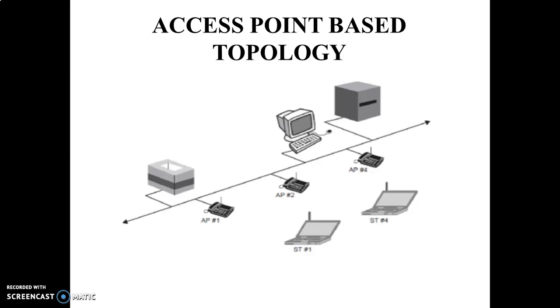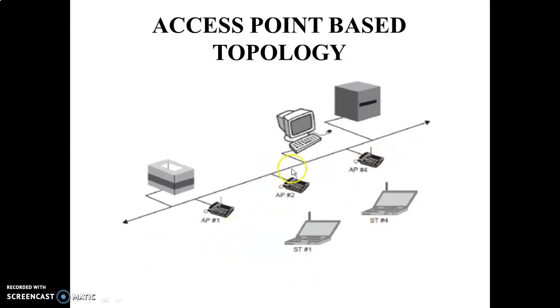Then moving on to the access point based topology. This is the diagrammatic representation of the access point based topology. As we discussed about the access point earlier, it performs a bridging function. Here we can see a bridge kind of thing.